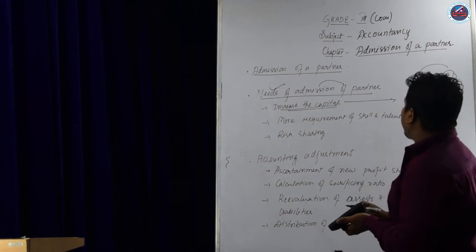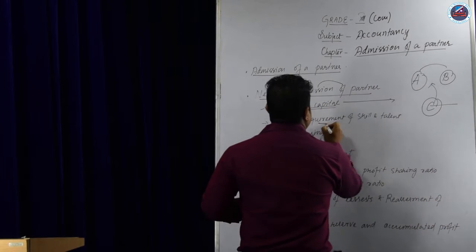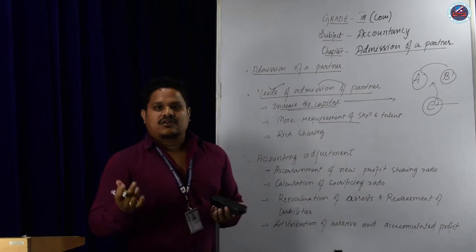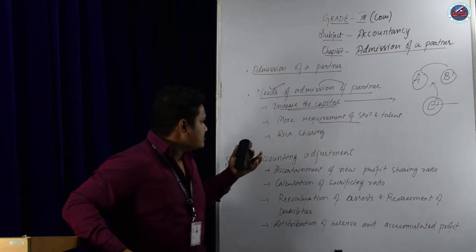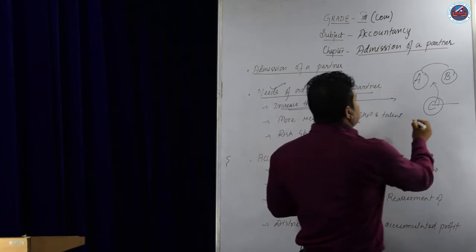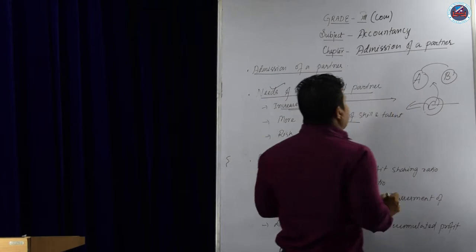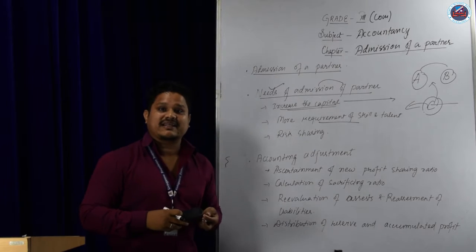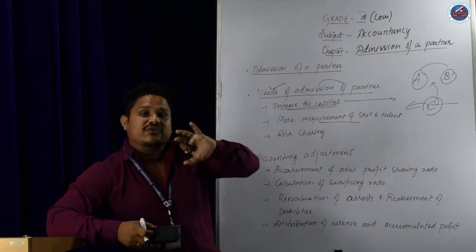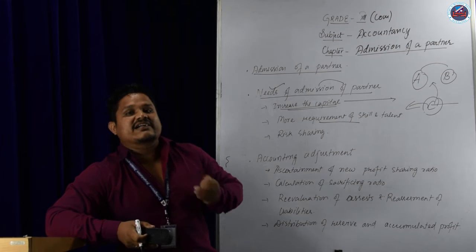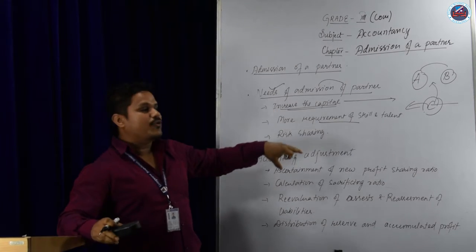Next is the requirement of skill and talent. Suppose A and B don't know how to manage the business. Okay, so C will come to the business and he knows how to maintain the business. He has that skill, he has that talent, how to run the business. That is one reason to admit a new partner.